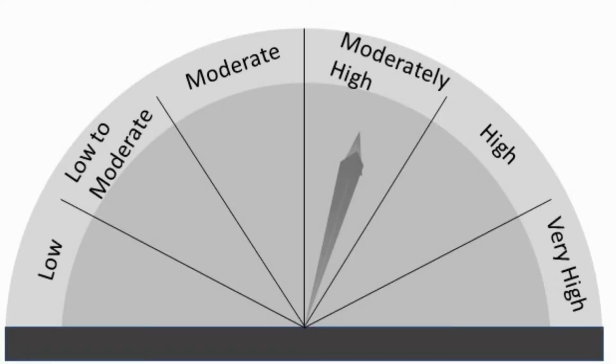It's semicircular, and on the left hand side is low risk, and as the dial keeps moving in a clockwise direction, the risk keeps increasing. And on the right hand side, at the extreme, is the highest risk. So this is what a Riskometer is about.